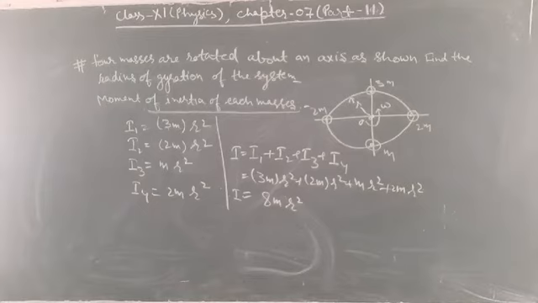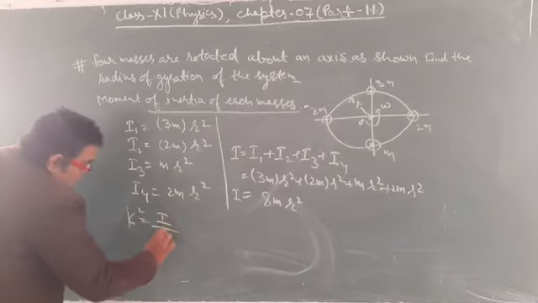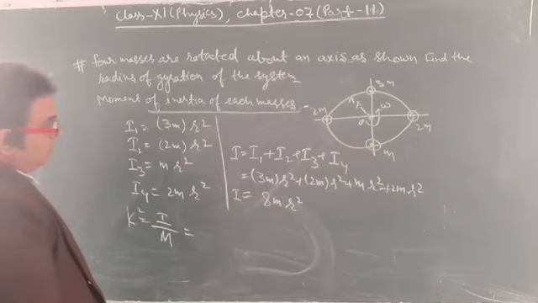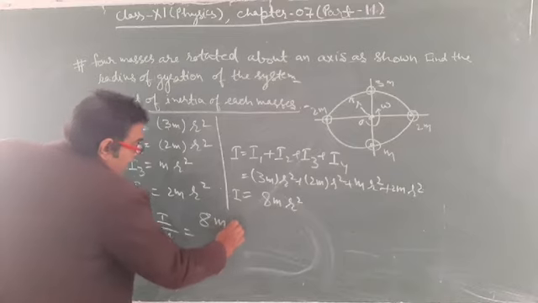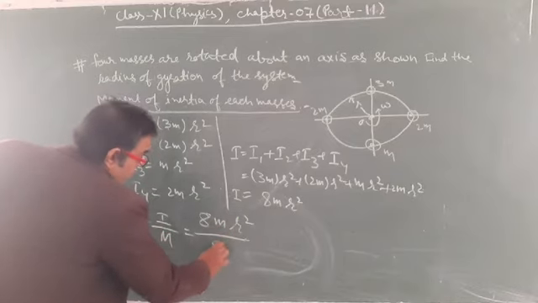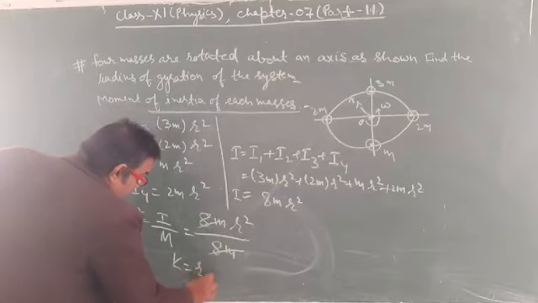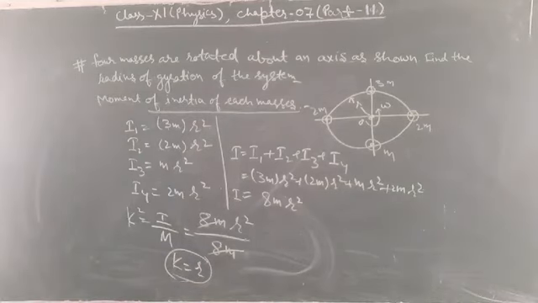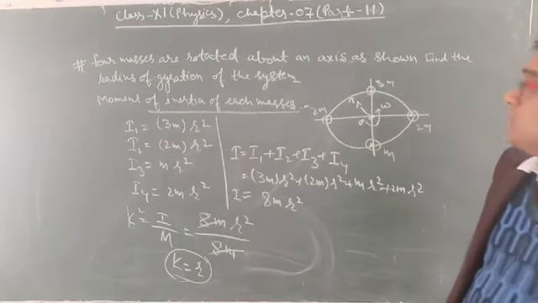Now you have to find the radius of gyration, and k square is equal to I upon M. So k square is equal to 8m r square upon 8m. The 8m cancel, and k is equal to r. The value of the radius of gyration is equal to r. So this is the numerical which is based on the radius of gyration.